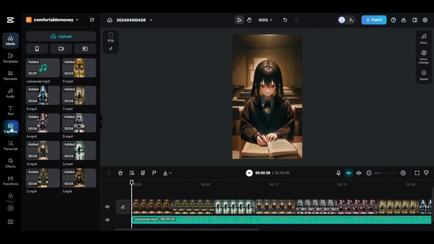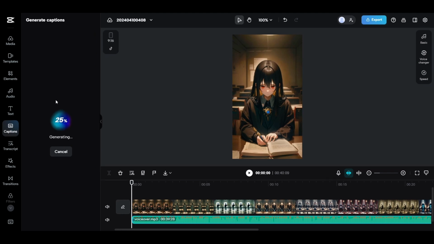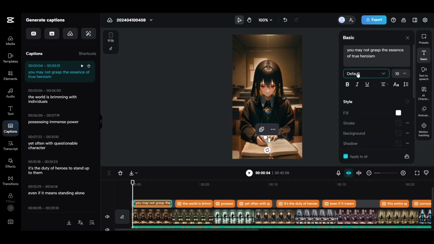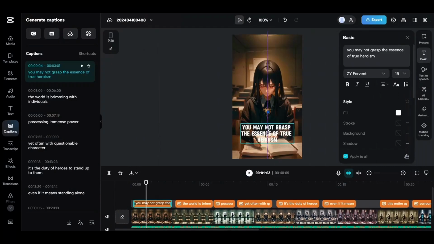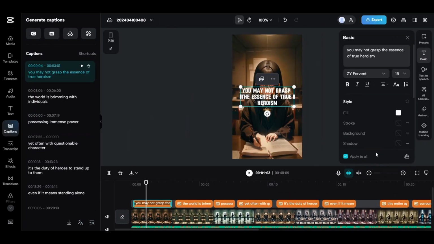The next thing is auto captions. Just click on captions, then auto captions, and finally click on generate. As you can see the magic of AI. After that, click on one of the texts and adjust its settings from here. You can choose the font type and its size from the basic option. We suggest using this type as it is wonderful and this size is suitable for it. Drag the text to the middle of the short so that it is clear to the viewer. Then make sure that this option is activated so that the changes are applied to all texts.